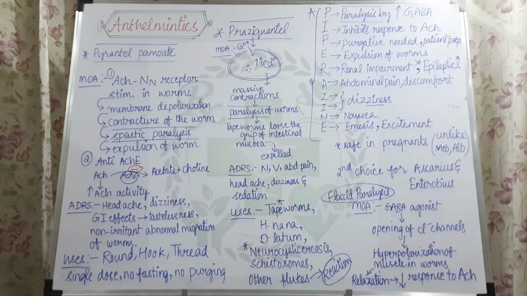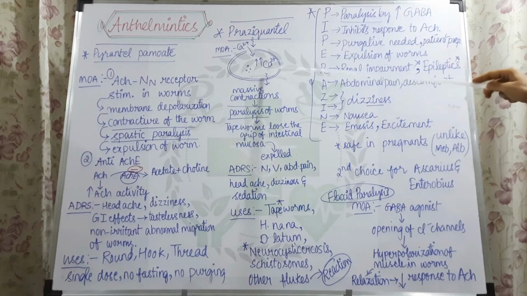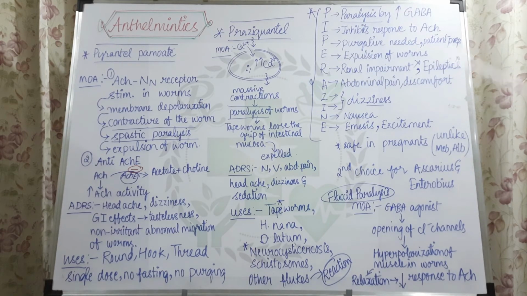Calcium levels inside the worm rise, and we all know calcium is responsible for bringing contractions. So excess calcium inside the worm will initiate massive contractions, without any relaxation in between them, and that will lead to paralysis of the worms.